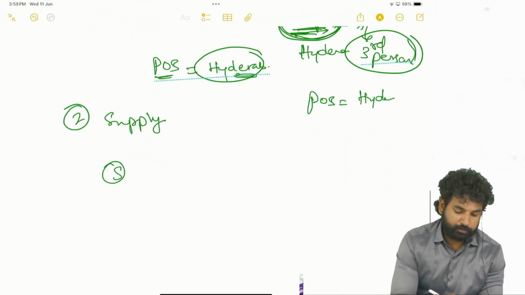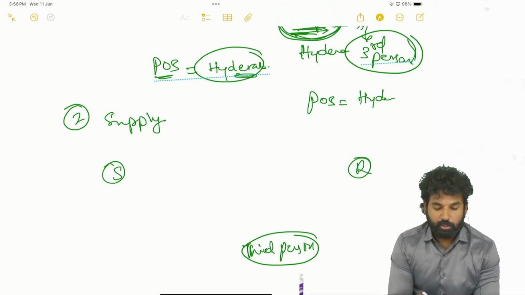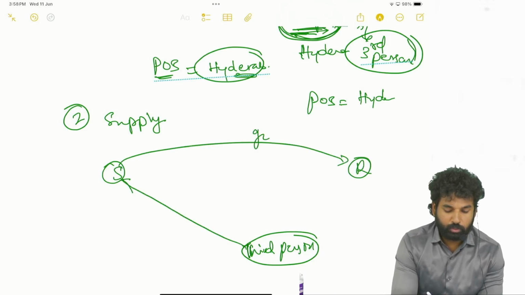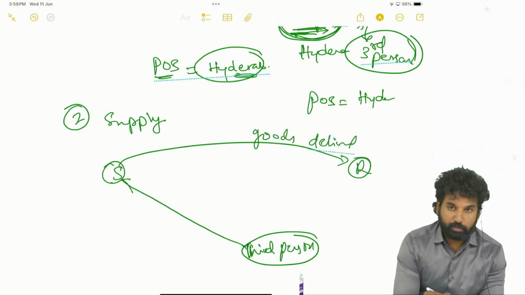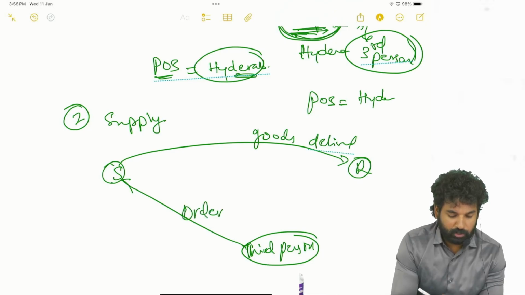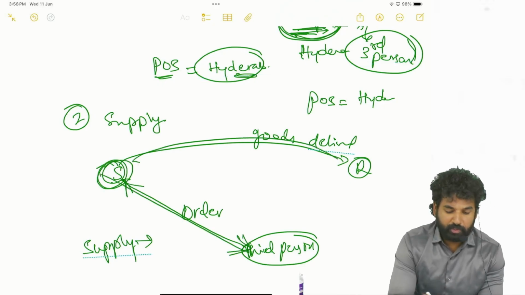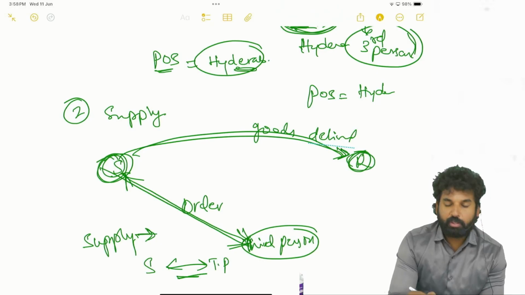Okay, the seller is there, the third party is there who placed the order, and the recipient at Chennai is there. So he placed the order, and the supplier has sent the goods. The goods are delivered to this location. Okay, the third person is placing the order, so now the supply is between the supplier and the third person. Just the delivery is made to this location. The supply is between the supplier and the third person, and the delivery is made to the recipient's location.